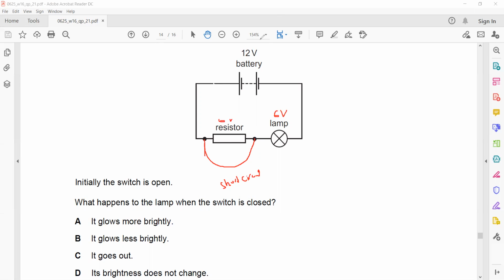So when the charges move, this part does not have any resistance, so all of the charges will move through that and pass through the lamp. So even the resistor is not effective now. So the voltage across the resistor will be 0 and all of the voltage will be across the lamp. As the voltage across the lamp increases, it will glow brighter. Is it clear? The idea of a short circuit.